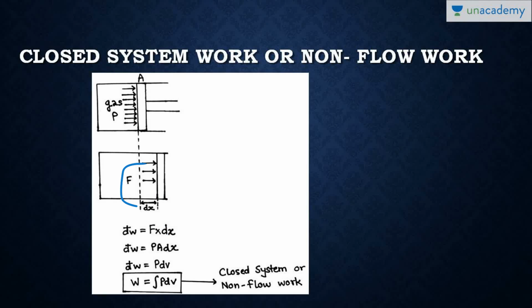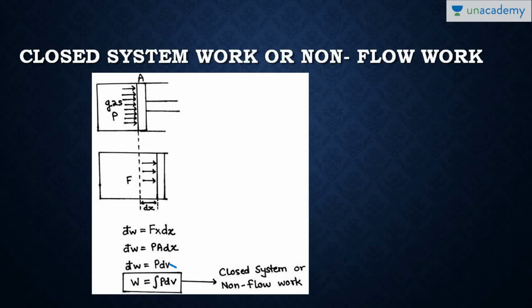With the concepts of physics, we already know that work is equal to force into displacement. So dW is equal to force into displacement. Why have I written d bar W? I will tell you later, because it is an inexact differential. It is not an exact differential, right? F is the force applied on the piston and dx is the displacement. We also know that pressure is equal to force upon area. So in place of F we write P into A, pressure applied on the piston into cross-sectional area into dx, that is PA into dx. So the work transfer dW is equal to PdV.